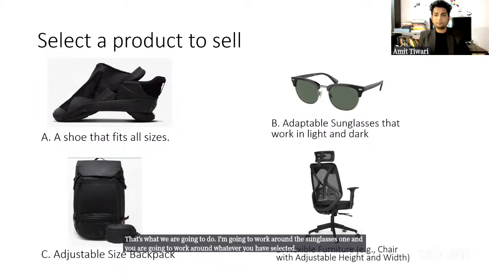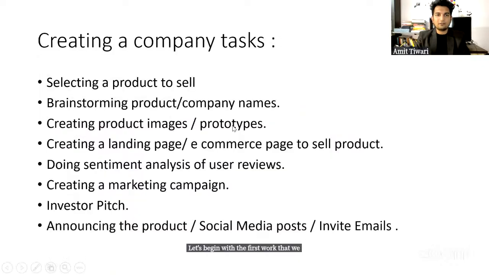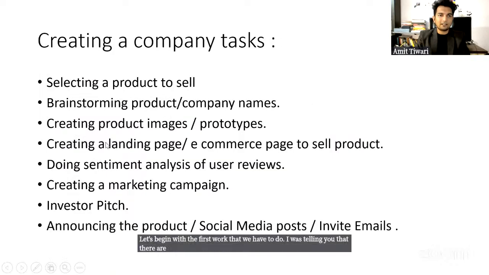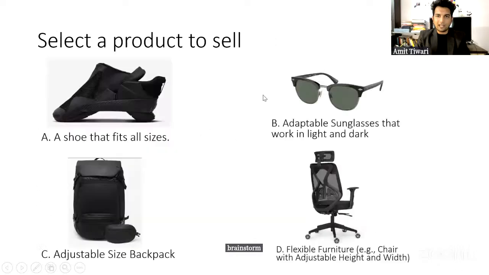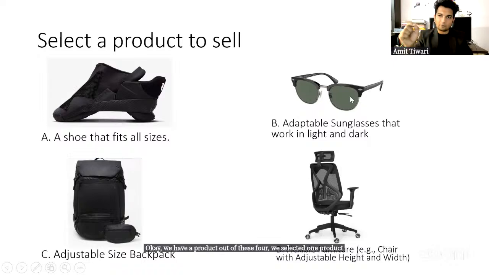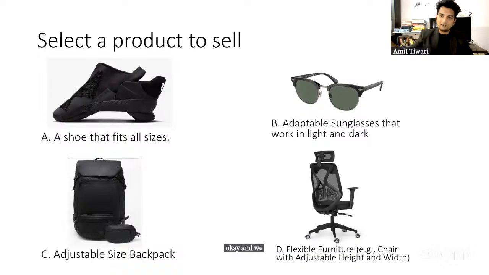All right. Let's begin with the first work that we have to do. I was telling you that there are different works required to start our company, and the first work is to brainstorm some product and company names. So let's brainstorm our product name. Out of these four, we selected one product. Let's brainstorm the name of that product. We are going to use AI to brainstorm the name for my product, and with that process, we will learn prompt engineering.